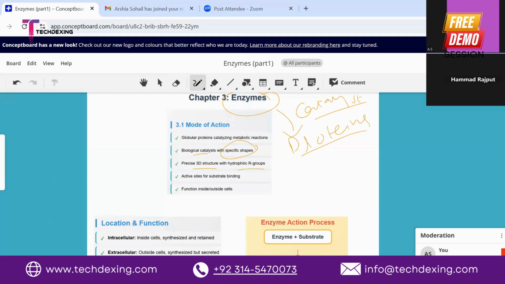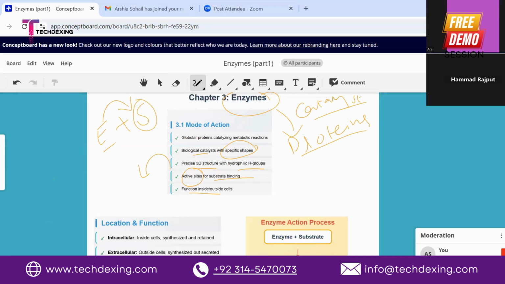And you know that they have a specific active site for substrate binding in order to function, and they function both inside and outside the cell. You know that in a biochemical reaction there are basically three things: the enzyme involved in the reaction, and the substrate to which the enzyme binds. Basically, the enzyme has a specific active site.